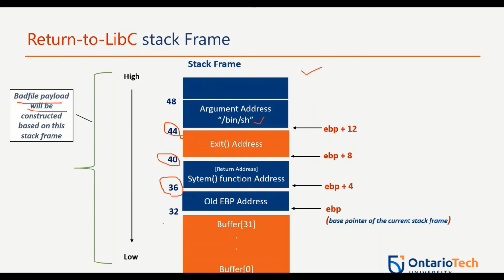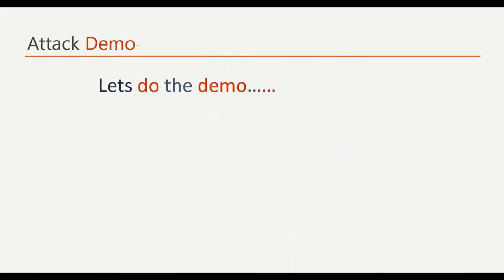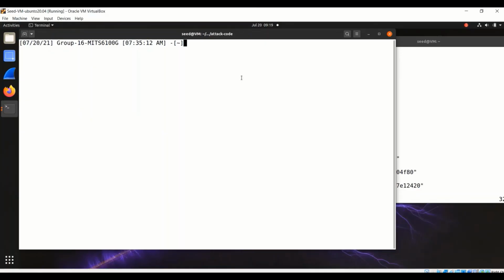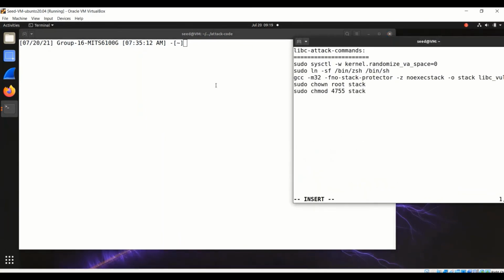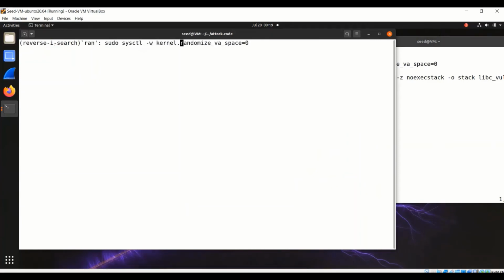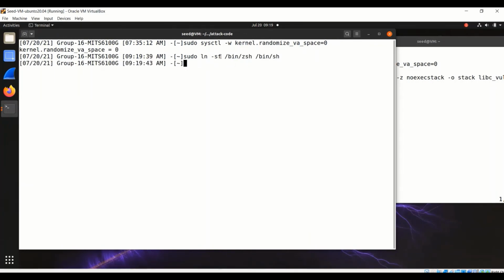So let's do the demo. Let's see how exactly that works. So let's come to the demonstration part of the return to libc attack. The first step, let's turn off the randomization to avoid the address space dynamic change in the memory. And then we need to make sure that the shell symbolic link points to zsh, because there is another countermeasure. So we are going to turn that off.